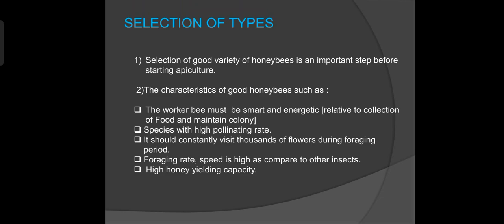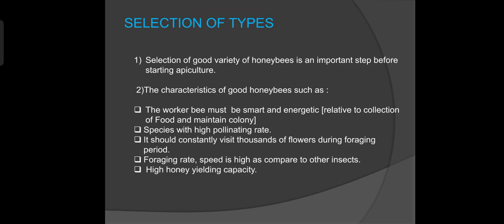The characteristics of good honeybees are: the worker bee must be smart and energetic, related to collection of food and maintaining the colony; the species should have a high pollinating rate and the colony should pollinate multiple plant species. It should constantly visit thousands of flowers during the foraging period, and the honeybee must have high honey yielding capacity.